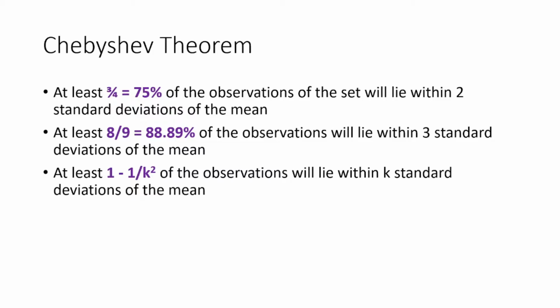So first we will introduce you to the Chebyshev theorem. It states that at least 3/4 of the observations of the dataset will lie within 2 standard deviations of the mean. It also states that at least 8/9 of the observations will lie within 3 standard deviations of the mean. At least 1 minus 1 by k square of the observations will lie within k standard deviations of the mean.